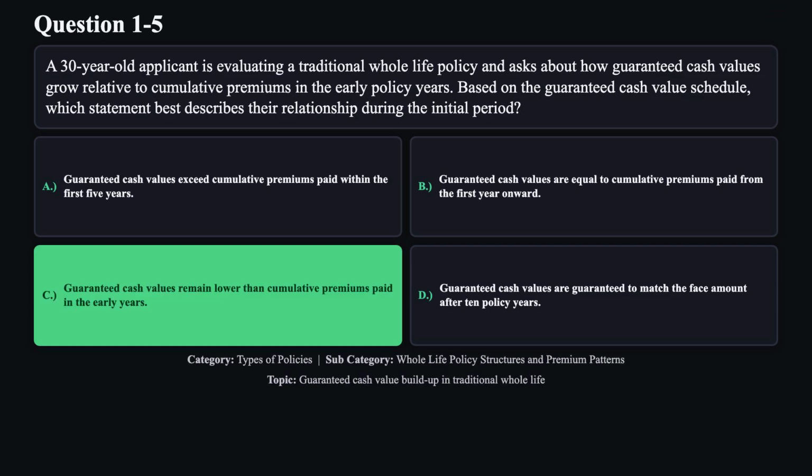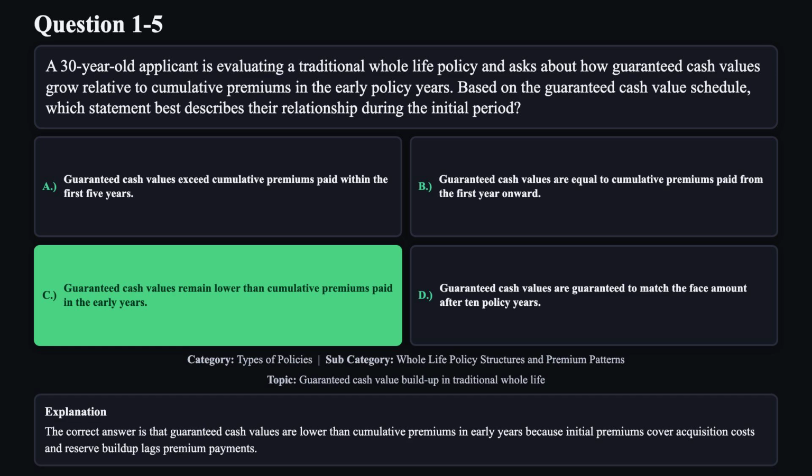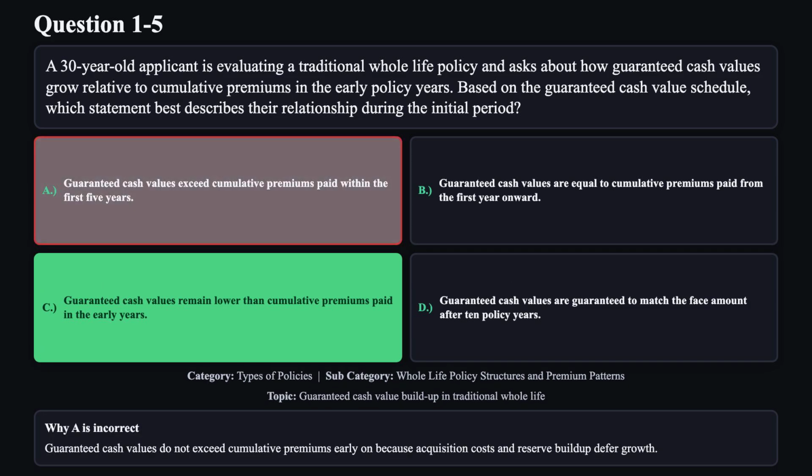The correct answer is C. The correct answer is that guaranteed cash values are lower than cumulative premiums in early years because initial premiums cover acquisition costs and reserve buildup lags premium payments. Reason A is not correct. Guaranteed cash values do not exceed cumulative premiums early on because acquisition costs and reserve buildup defer growth.